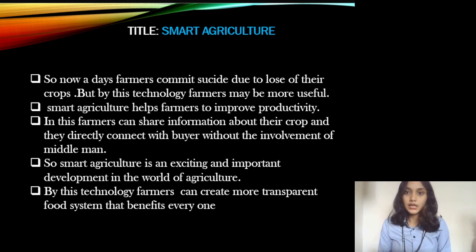Smart agriculture helps farmers to improve productivity. In this, farmers can share information about their crops and directly connect with buyers without the involvement of the middleman. Smart agriculture is an exciting and important development in the world of agriculture. By this technology, farmers can create a more transparent food system that benefits everyone.